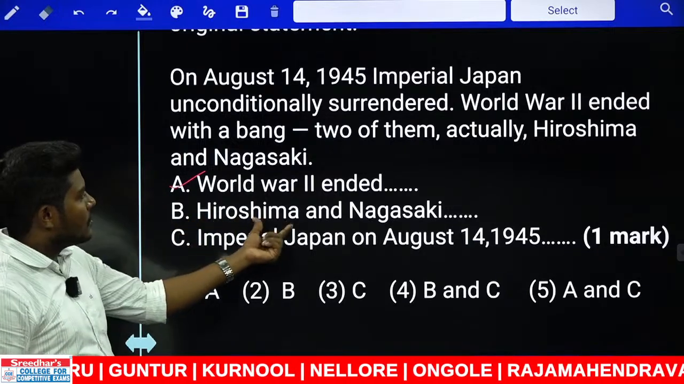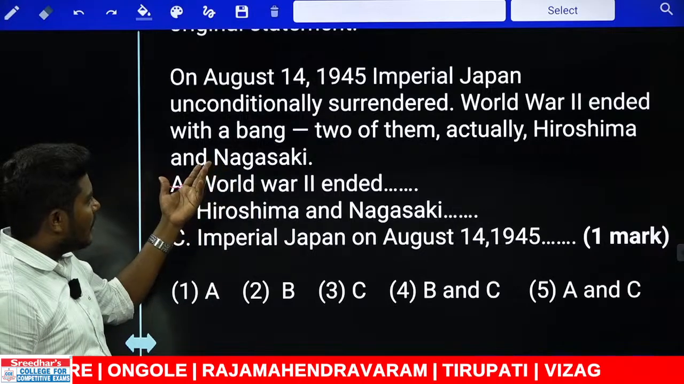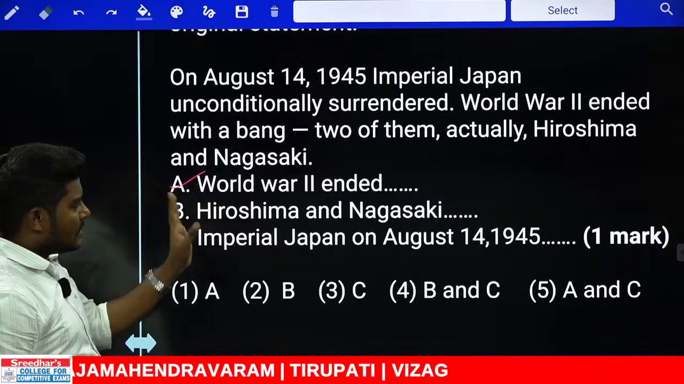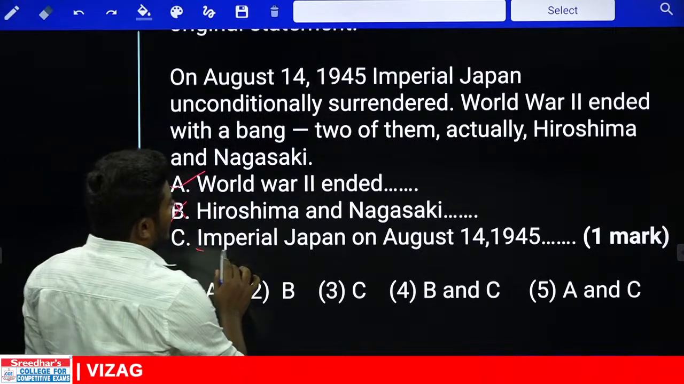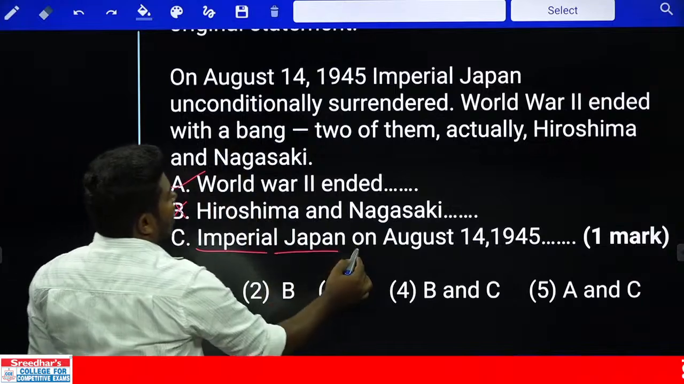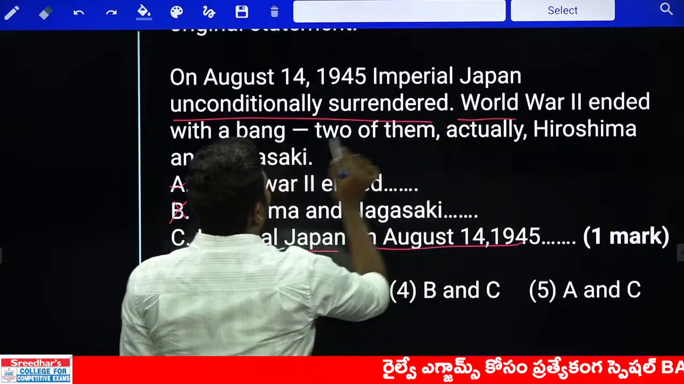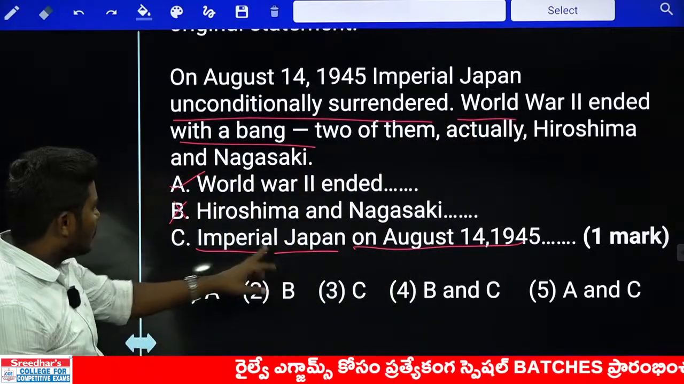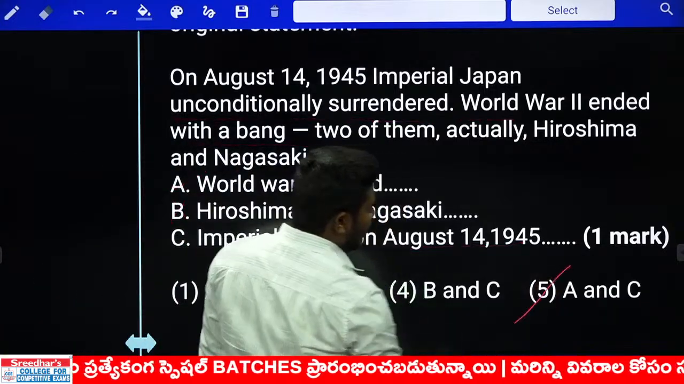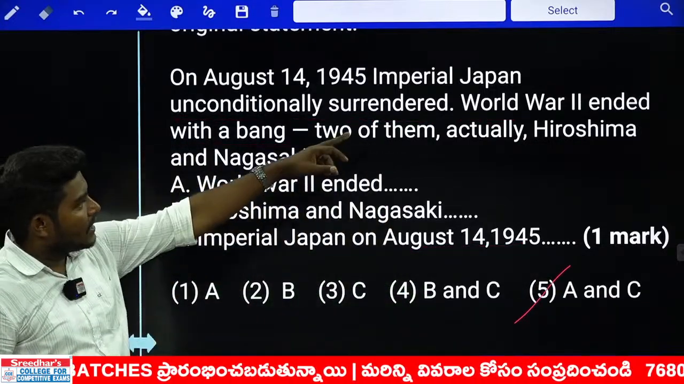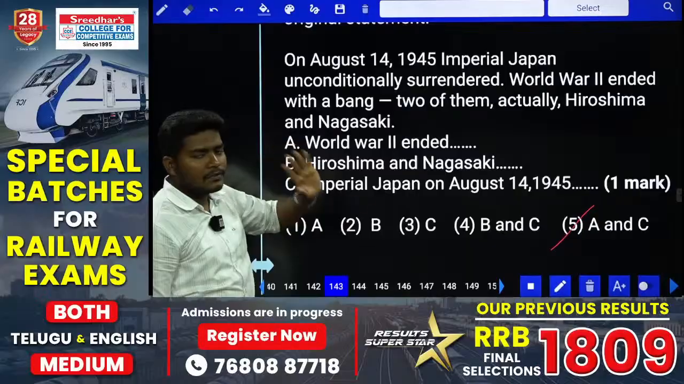Look at B, what is B here? Hiroshima and Nagasaki. That doesn't start a sentence here. They can be neither subjects nor object combinations, just additional information, that's it. So B can be eliminated. Come to C. What is C? Imperial Japan on August 14, 1945 unconditionally surrendered, and the World War ended with a bang. There is a possibility with C. Do you see any AC combinations? Yes, there is. So the answer should be the fifth one. In one case World War II ended, we can start with the second one. Imperial Japan, we can start with the first one. Both are possible. Answer can be the fifth option.